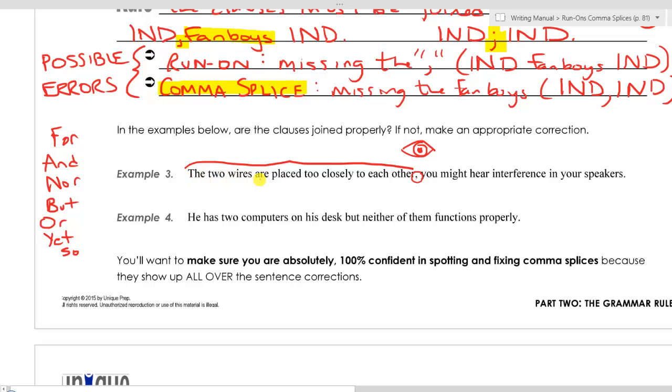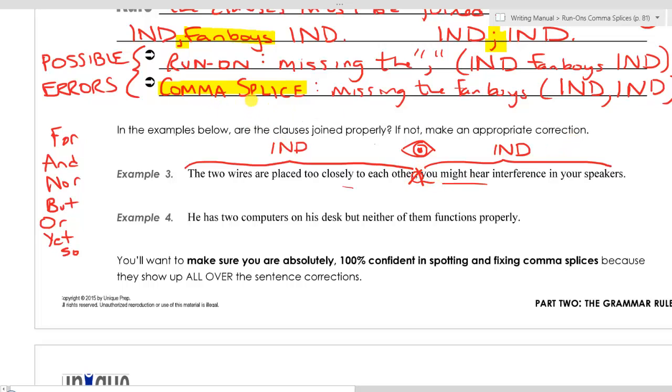The two wires are placed too closely to each other. That's a complete thought. It's an independent clause. After the comma, we have another independent clause. You might hear interference in your speakers. That is a complete thought, has a subject, has a verb. That's an independent clause. So we have two independent clauses here separated by only a comma. That is not correct.